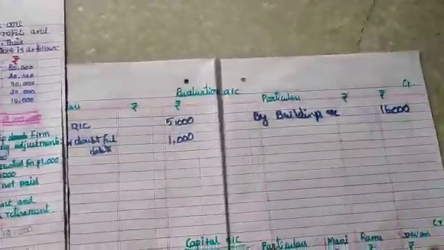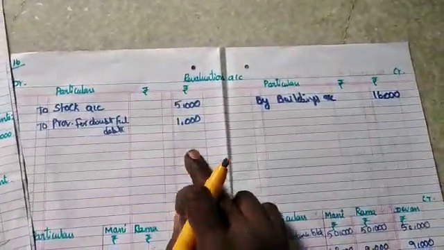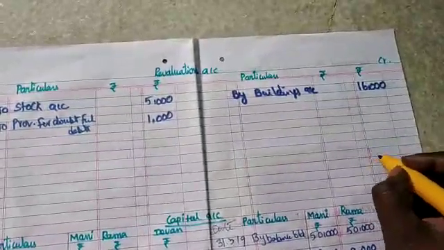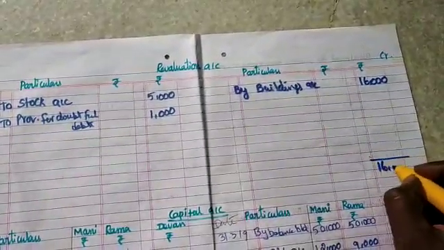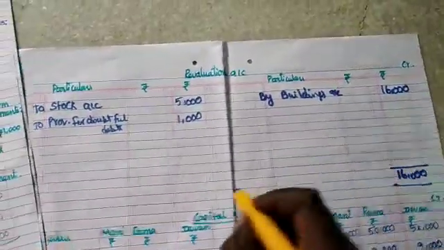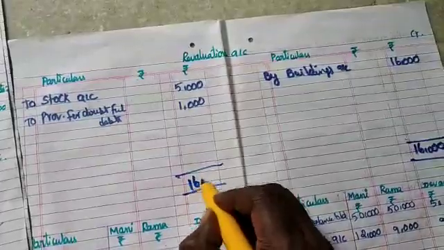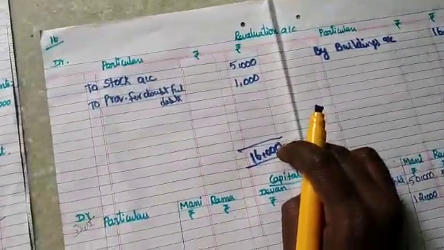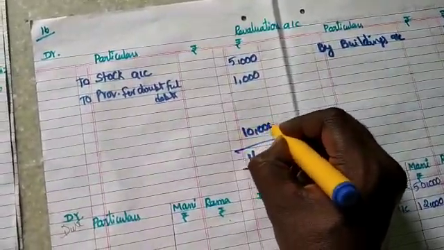You see here in the revaluation account, the credit side records 16,000 and the debit side records 6,000. So the revaluation account shows a credit balance. When I balance it, the same balance amount, 16,000, is recorded here. The difference amount is 10,000. That 10,000 should be distributed to the old partners in their old profit sharing ratio.